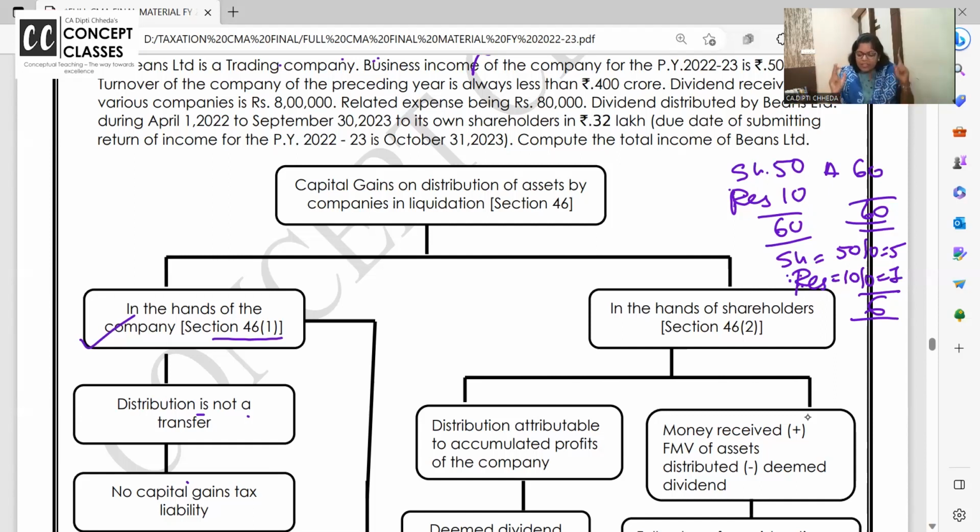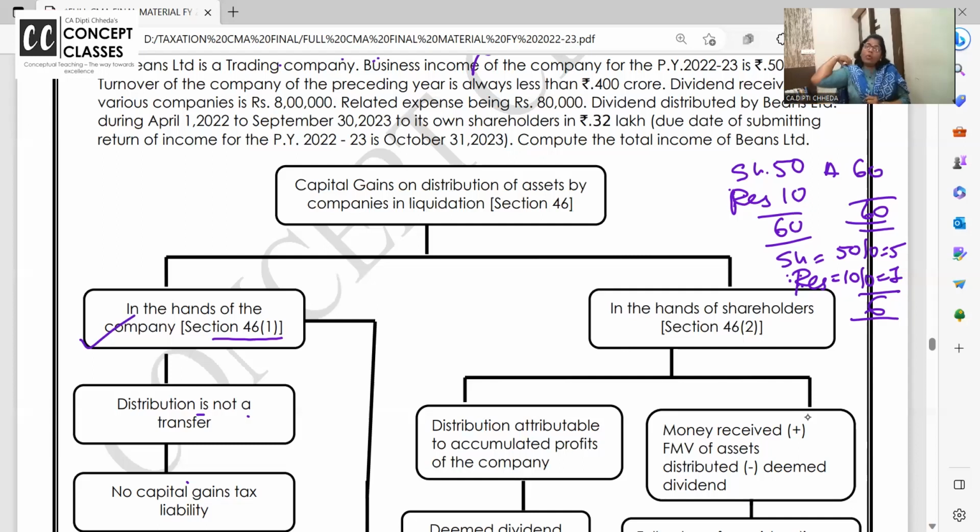Once again, shareholder is saying, though company gave me 6 rupees of asset or cash, 1 rupee that they have given me is my own reserves or undistributed profit, which is taxable in my hands now as deemed dividend. Followed or not? Whatever remaining accumulated profit was there with company, now they are saying take this. So when they give you, that is your reserves.